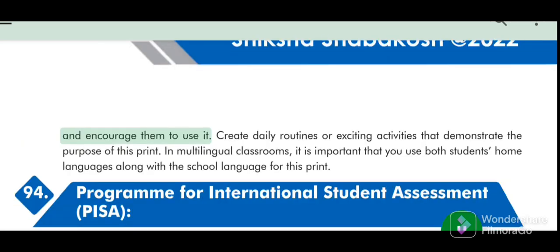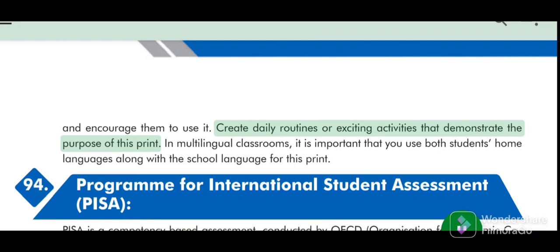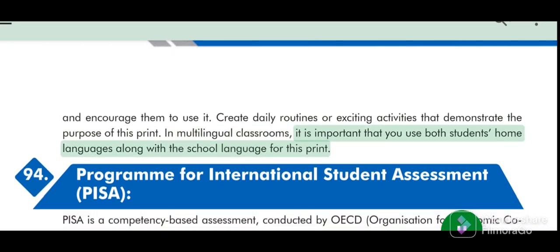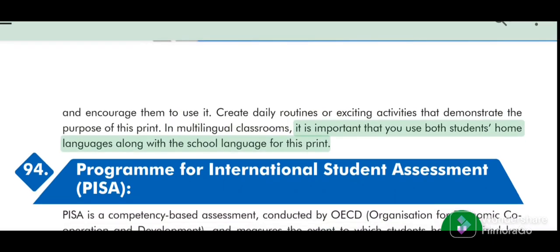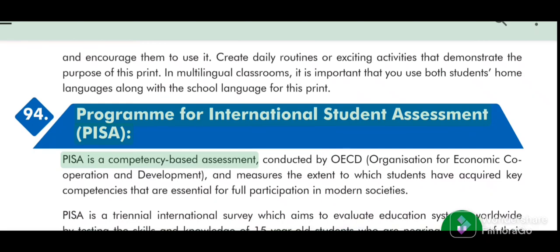And encourage them to use it. Create daily routines or exciting activities that demonstrate the purpose of the print. In multilingual classrooms, it is important that you use both students' home languages along with the school language for the print. 94. Program for International Student Assessment, PISA.